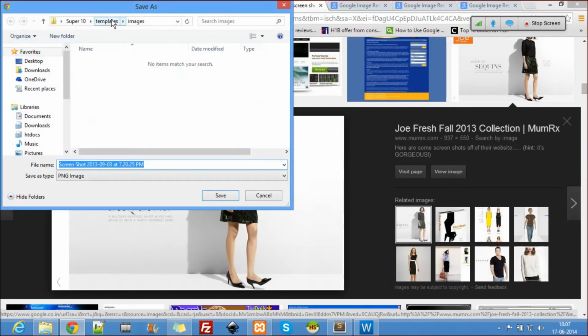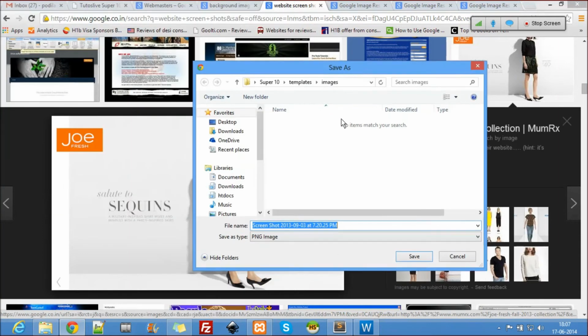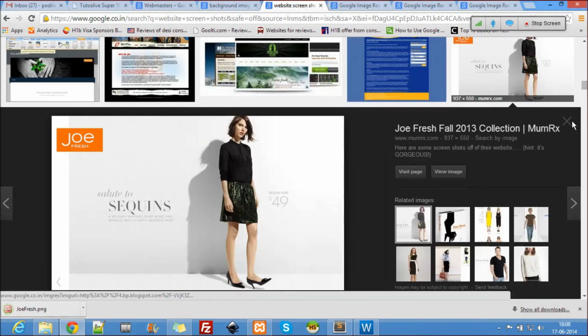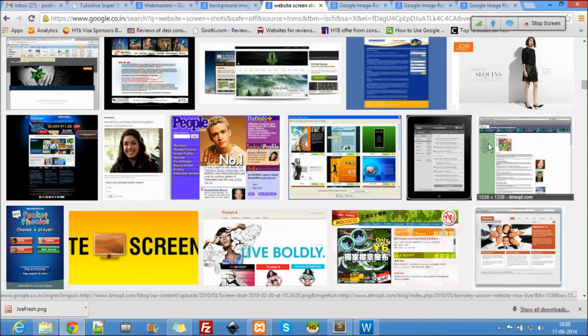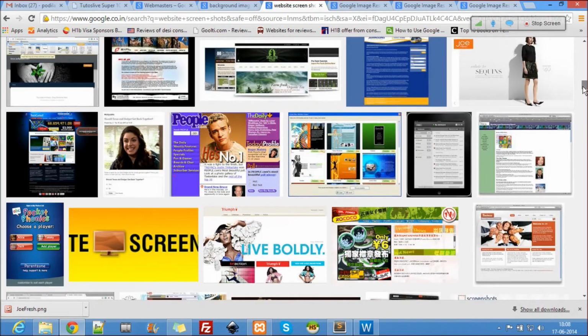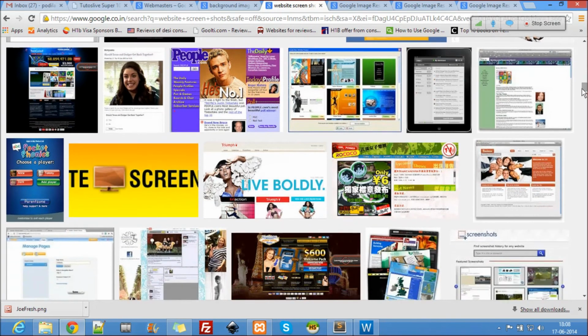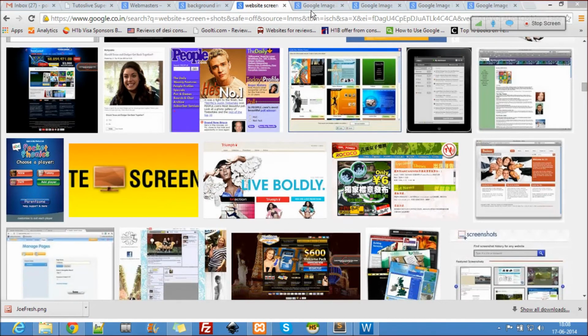So the works are, this is Joe Fresh. Joe Fresh is a fashion website, let's assume. So don't use them. I'm just showing it as an example. The image is somebody else's. Always credit them if you are using somebody's images, so don't get in trouble.